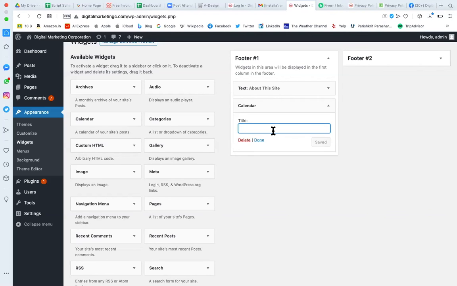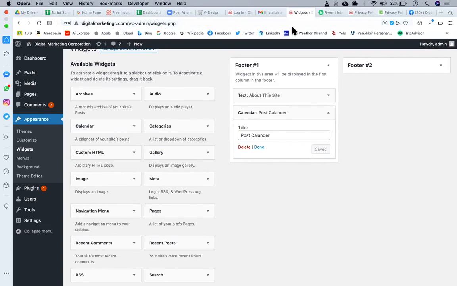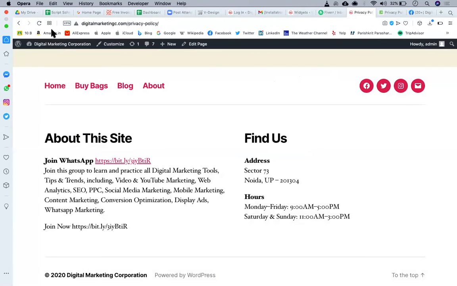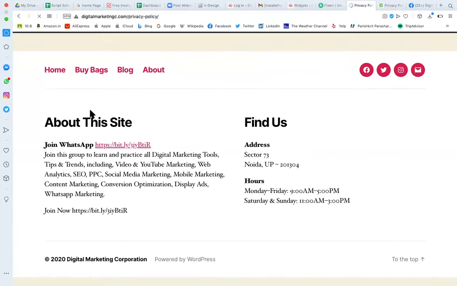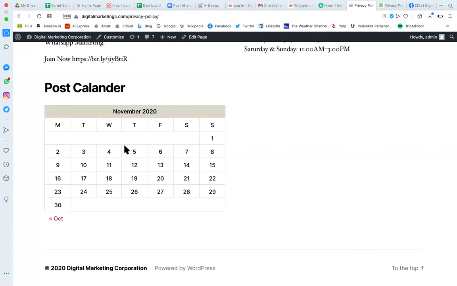So let's suppose I'm giving the heading of this calendar as date wise post calendar. Click on save, come to your website and see whether the calendar is there. Is the calendar there? And this is the heading of the calendar we have given.